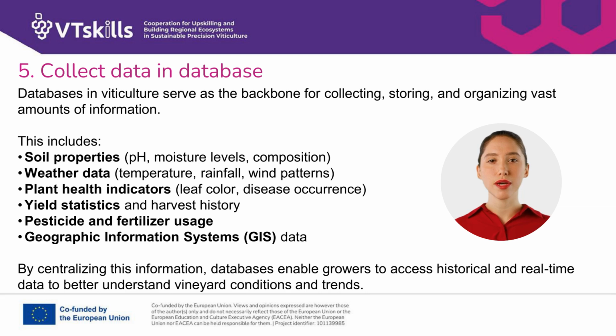This comprehensive information includes detailed soil properties such as pH, moisture levels, and composition, extensive weather data encompassing temperature, rainfall, and wind patterns, vital plant health indicators like leaf color and disease occurrence, as well as crucial yield statistics and harvest history. Furthermore, they track pesticide and fertilizer usage and integrate complex geographic information systems (GIS) data. By consolidating all this diverse information, these databases empower growers to easily access both historical and real-time data, enabling them to gain a profound understanding of vineyard conditions and emerging trends for more informed decision-making.